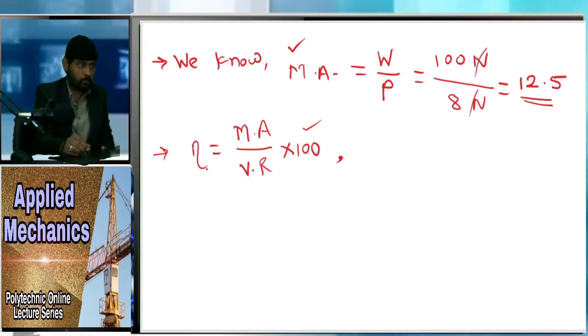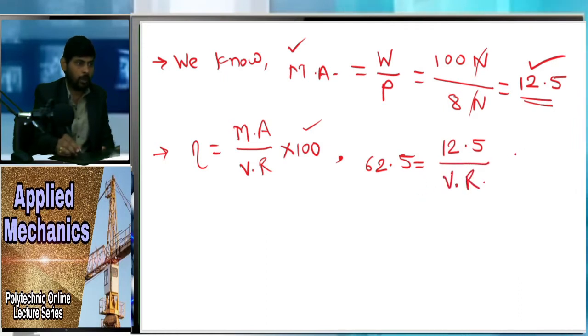So here the efficiency is given in percentage, 62.5% is equal to the mechanical advantage 12.5, which we just found, upon velocity ratio, which is unknown to us, multiplied by 100.